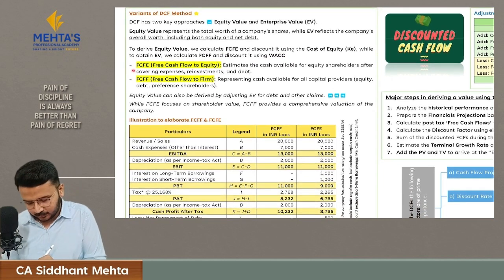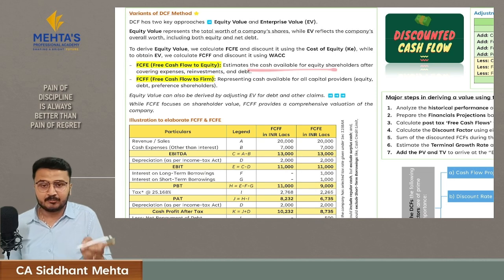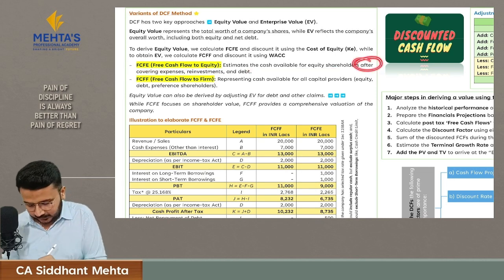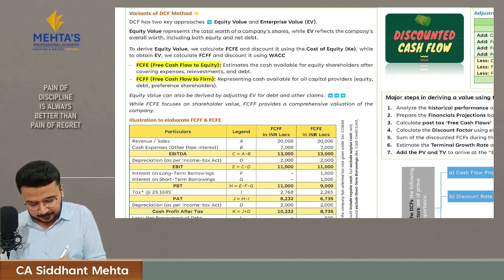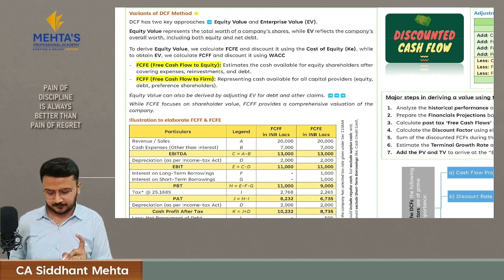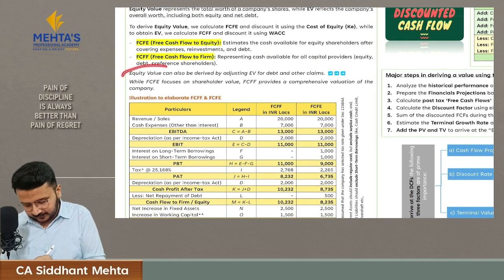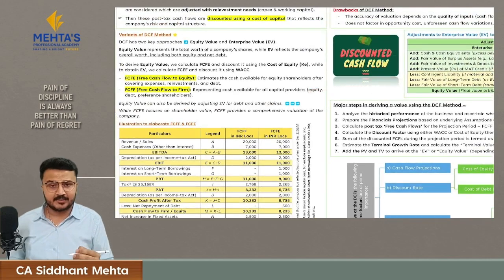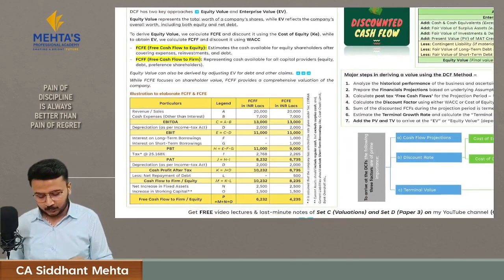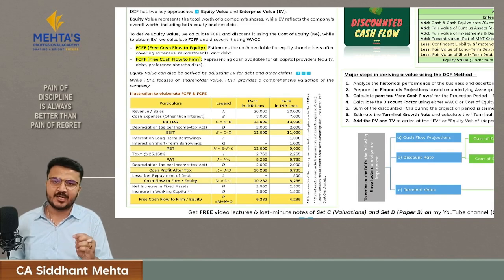Here, the free cash flow to the equity is the cash available for equity shareholders after making necessary payments. And here, the free cash flow to the firm represents the cash which is available for all capital providers. We can derive equity value from enterprise value like this. We will understand it later, but first understand how to calculate free cash flow to the firm and free cash flow to the equity.